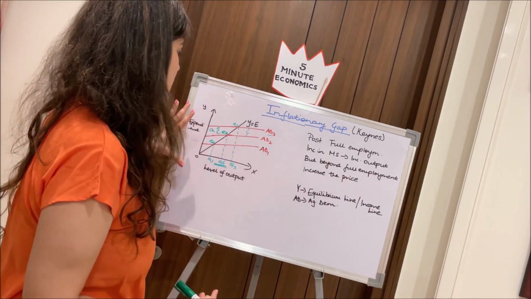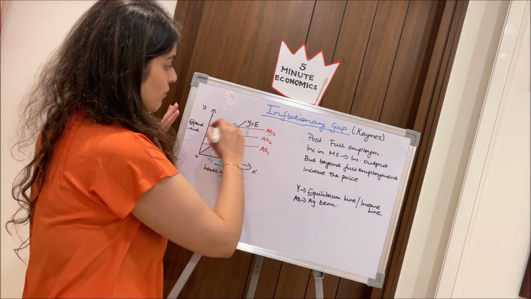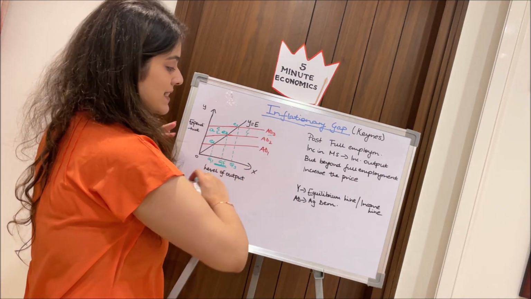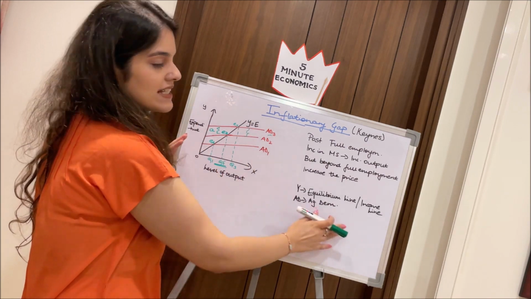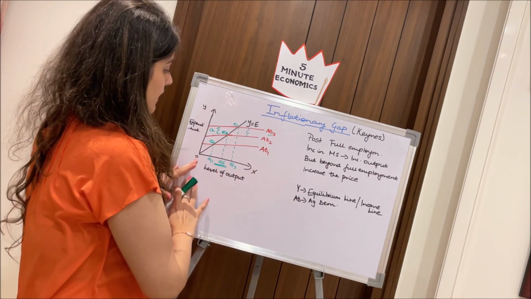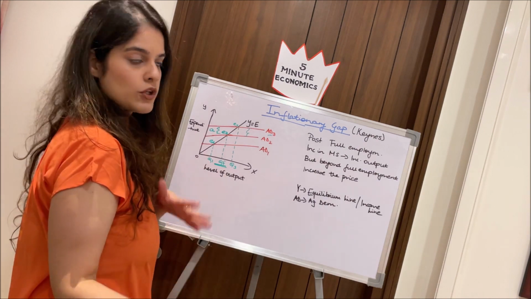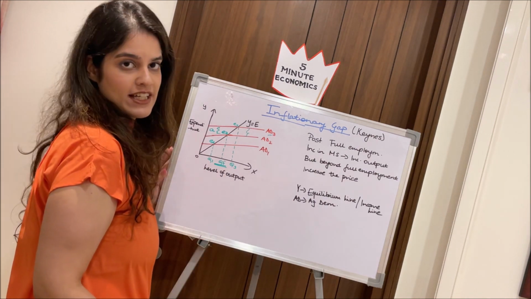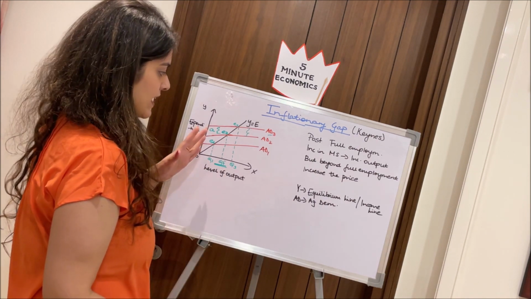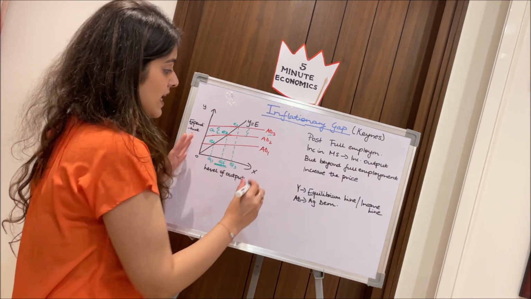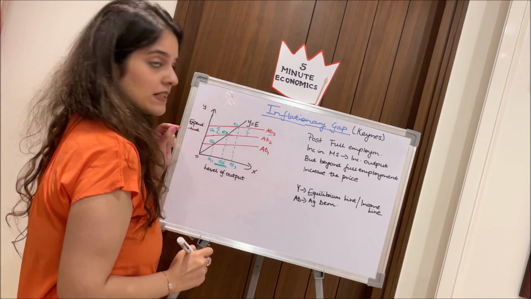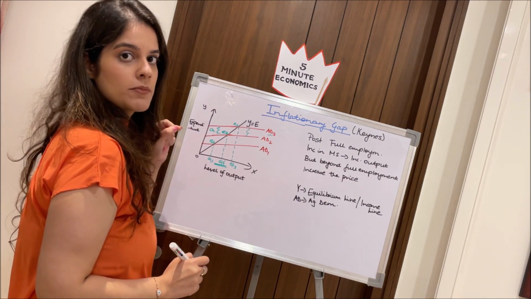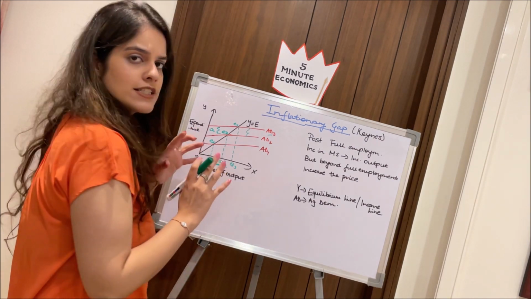So now coming to the diagram. We have this Y = E, an equilibrium or income line, which is at 45 degrees, and AD is the aggregate demand curve. On the x-axis, we have level of output or employment, and on the y-axis, we have taken it as expenditure. Now, moving ahead, we notice initially, guys, that AD1 and our equilibrium line, which is in black, intersect at point E1, which is the equilibrium level, and the output over here is Q1.